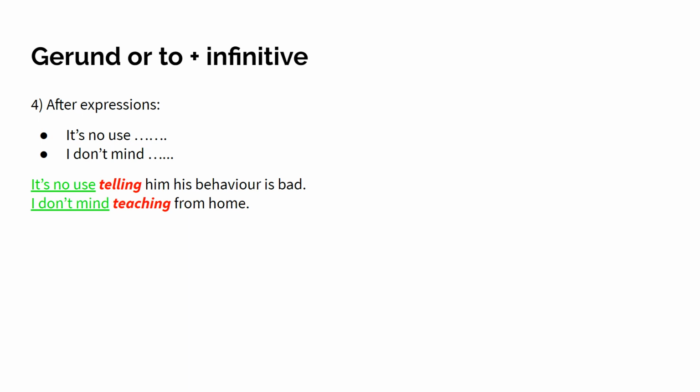Or, I don't mind teaching from home. I hate it, but I don't mind teaching from home. So we have 4. We have prepositions or verbs with prepositions. We have certain verbs. And you know the whole list: love, like, enjoy, dislike, hate, prefer. And then you have start, begin, continue, remember, forget. You have to remember these.